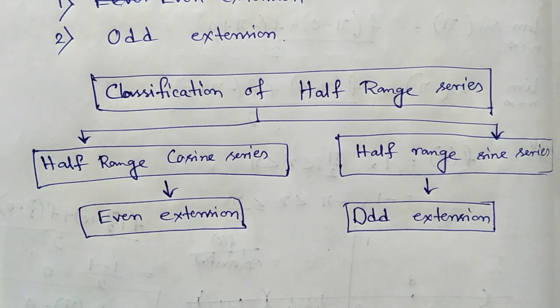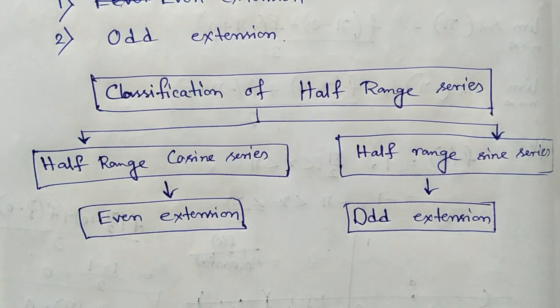Now, we are going to discuss very common mistakes and confusions related to half-range series. For this, we are taking an example.